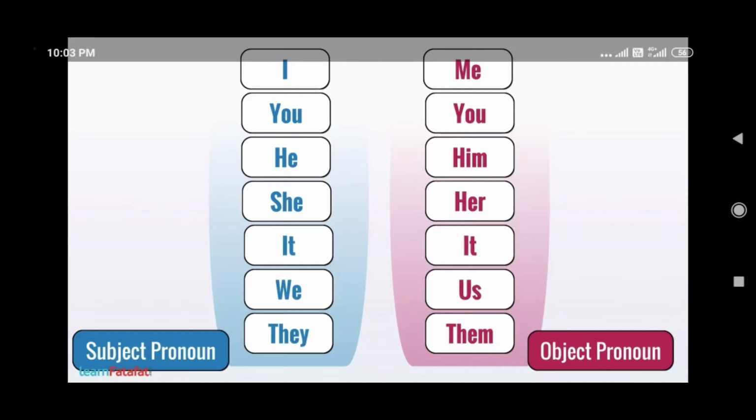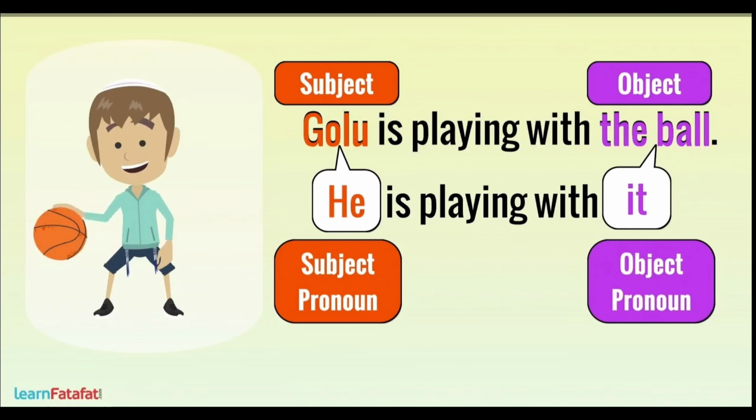Now let's see one more thing. Golu is playing with the ball. Let's replace the subject noun with a subject pronoun and the object noun with an object pronoun. In the first sentence, Golu is playing with the ball. So who is the subject here? Golu, because Golu is the doer of the work.